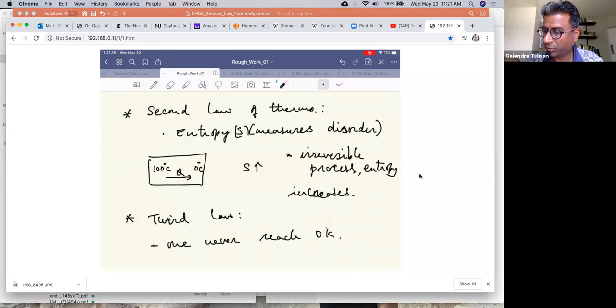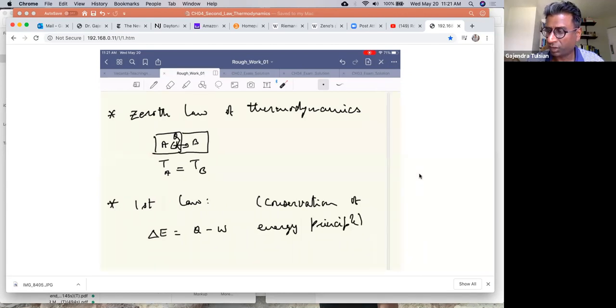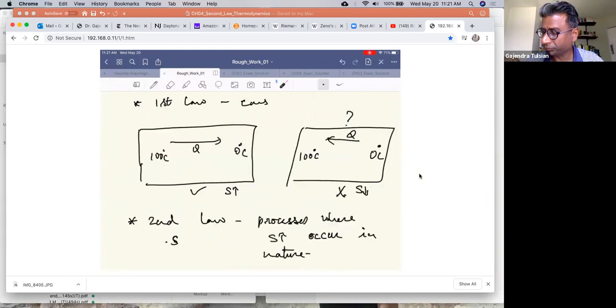So this chapter is about the second law of thermodynamics. Now you need an additional law if these existing laws cannot explain phenomena that you observe in nature. Okay, so here's a phenomenon that you observe in nature. Let's say this end of the room is hot, this end is cold, and I've drawn two pictures of this. What you observe in nature is that heat flows from the hot end to the cold end. You never see heat flowing from the cold end to the hot end.